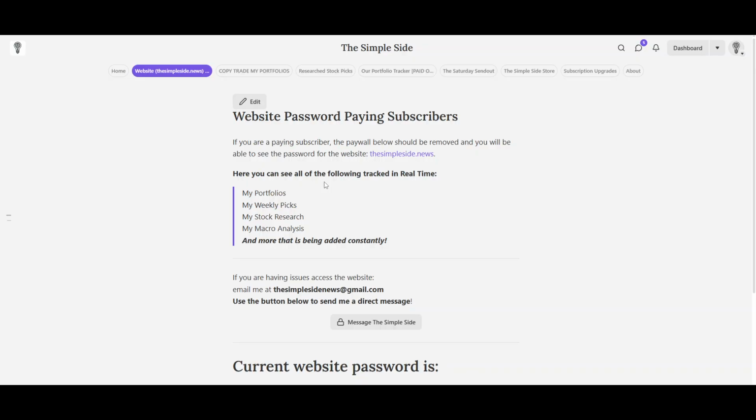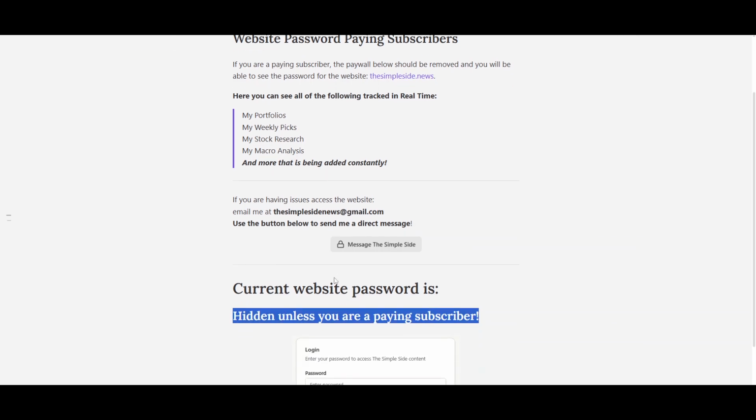With that said, everybody, I think that's all I have for you on this today. The actual newsletter and all that stuff is going to come out on Monday morning because this one is kind of taking up everything. So in that Monday newsletter, we're going to be releasing the new flagship fund holdings. So be on the lookout for that. And then this password, I'm going to update it as soon as I get off this video. And so you will be able to go and access the new website immediately, starting today.